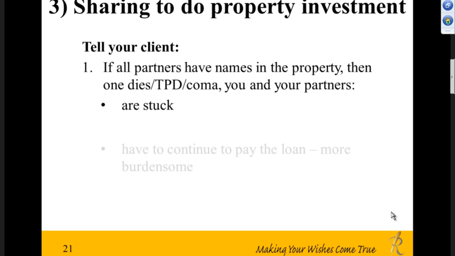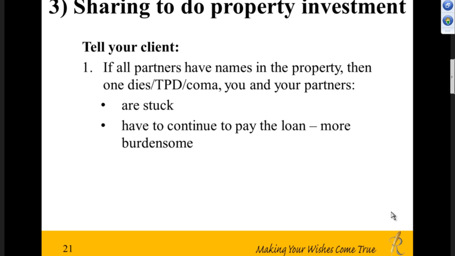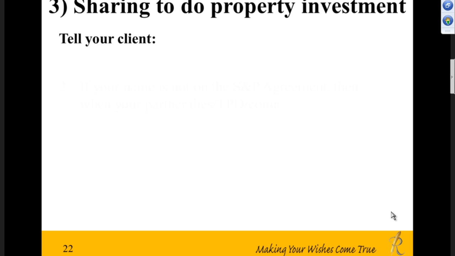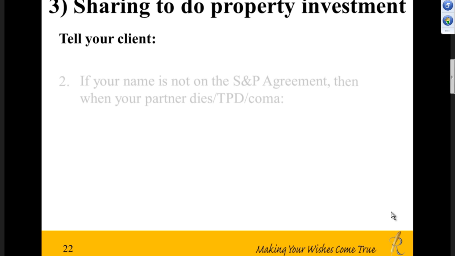That's why you're stuck. At the same time, you're stuck also because you have to continue to service the loan. It's more burdensome on the surviving partners. So instead of 3 people sharing, for example, now it's left 2. Or if there are 2 people sharing, now there's left 1. So you take the burden. The problem with this is that it's not one property. It could be 5, 6 properties that you end up with this kind of situation. So it's really burdensome.